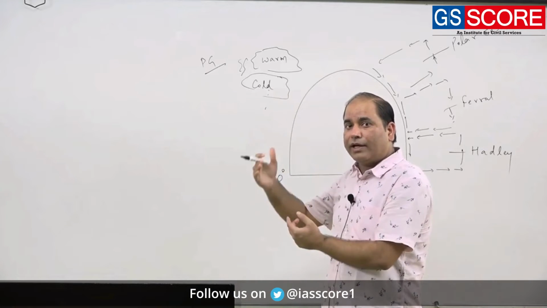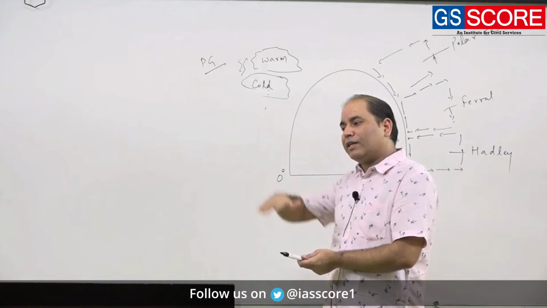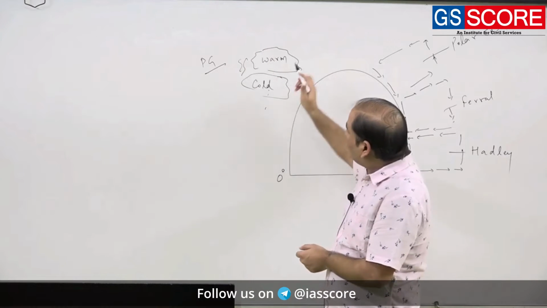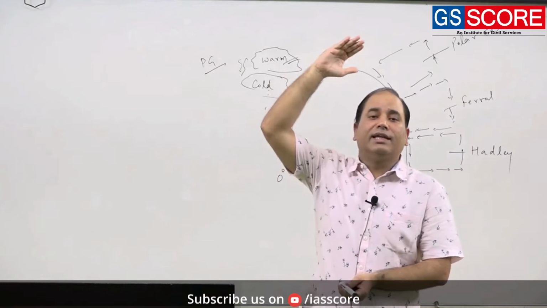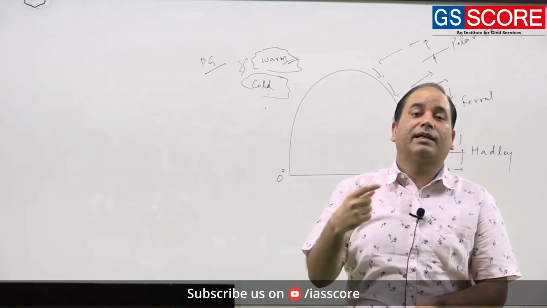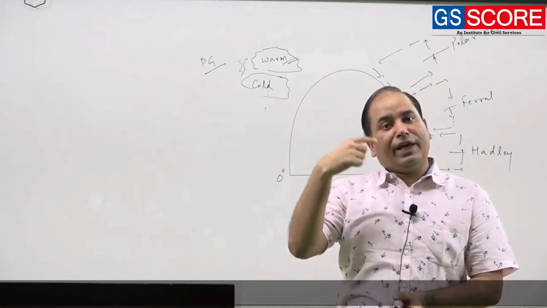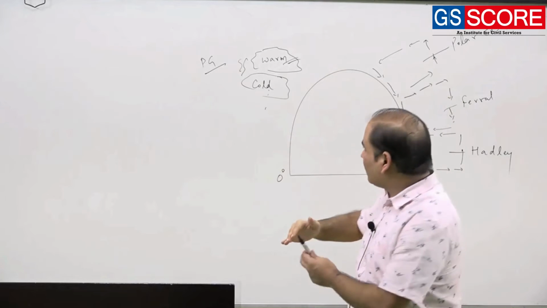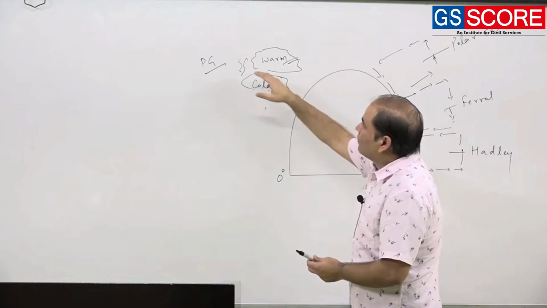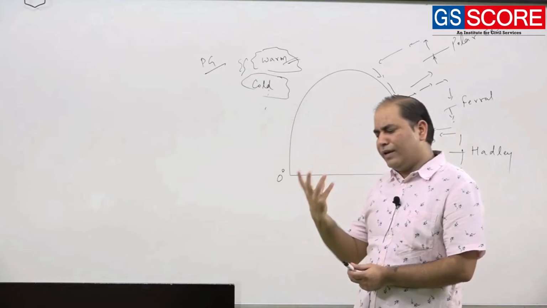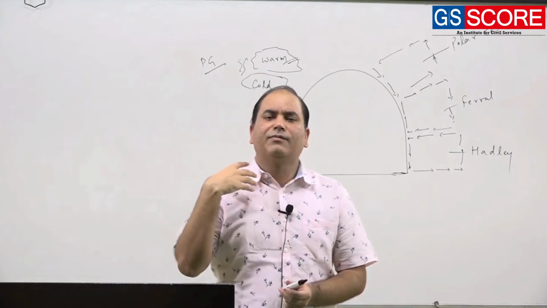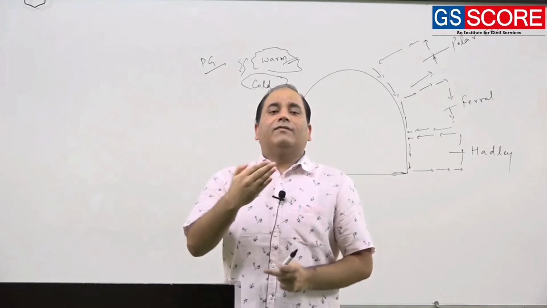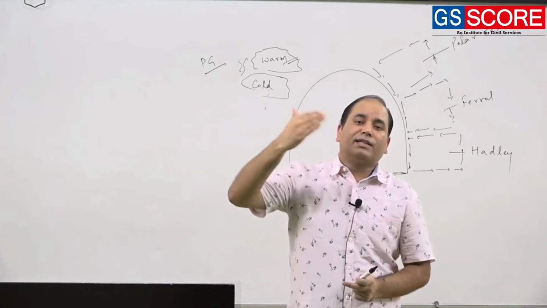So if the cold air is present and the temperature is continuously decreasing, definitely the pressure gradient will increase. Or if the warm condition is increasing, then also there is a chance of pressure gradient intensification. In any case, whenever there is a pressure gradient intensification, there will be a much faster movement of the air. Whenever there is a pressure gradient, air will start moving. But whenever the pressure gradient intensifies, the speed of the moving air continuously increases.